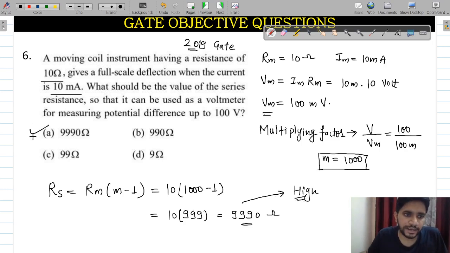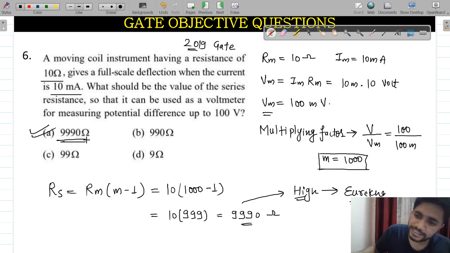So A will be the correct answer here. It will be high, and the material used for making this series resistance is Eureka. Eureka is the material which should be used to get this value of series resistance. I really hope you are understanding, and its resistance value should be high, and the current going through this series resistance should be low. So this is another thing.